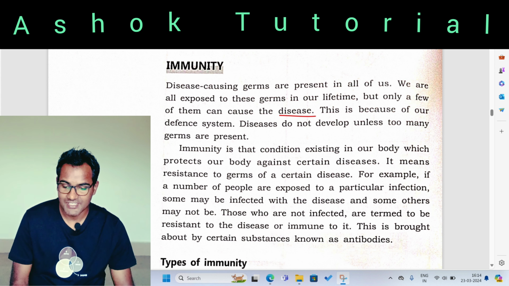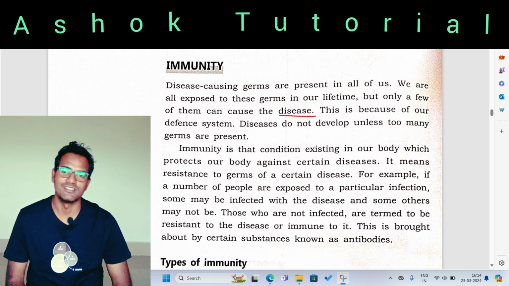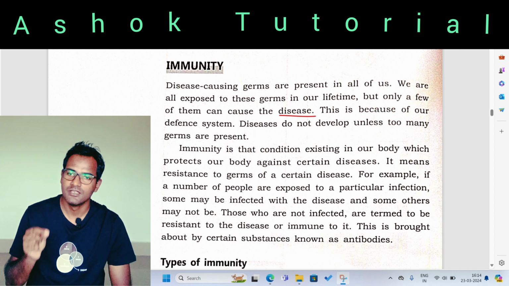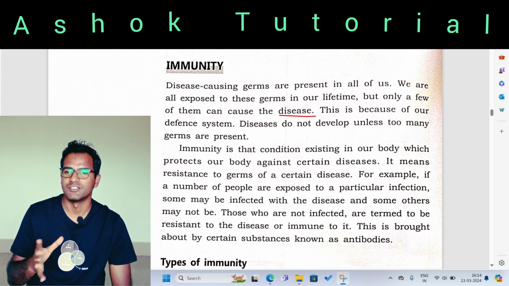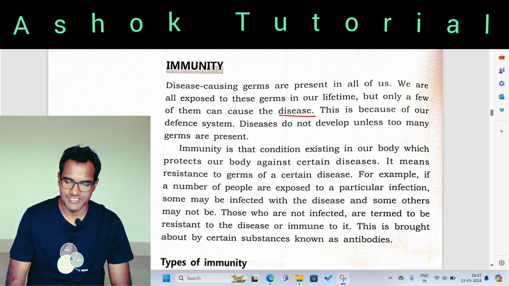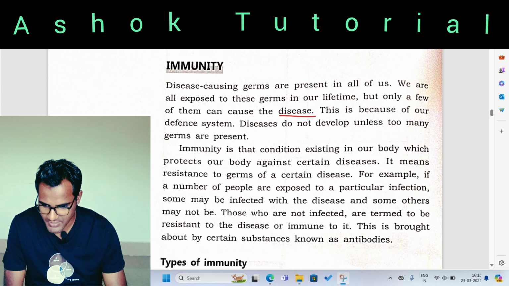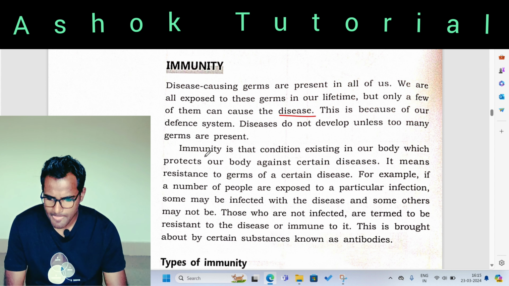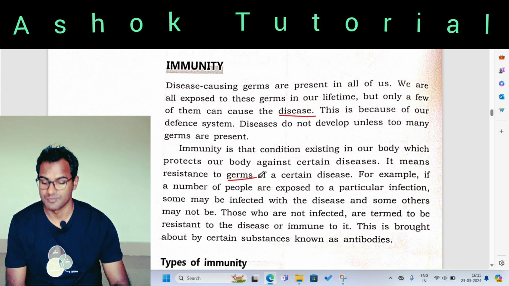Now let us see. Immunity is that condition existing in our body which protects us against certain diseases. Immunity means the chemical which is present in our body and it protects us from various dreadful diseases. All right, great. So immunity means resistance to the germs of a certain disease.